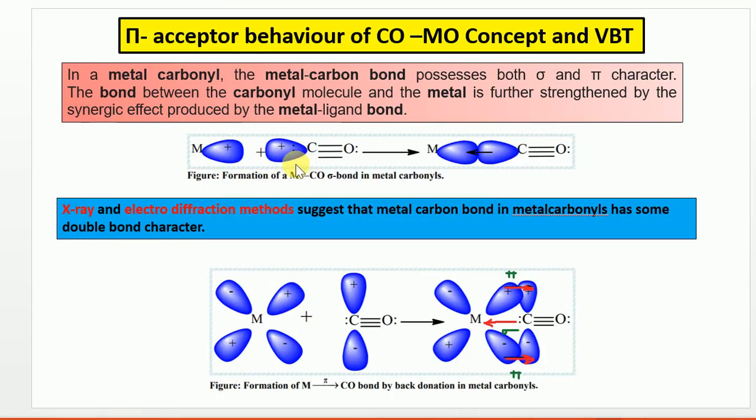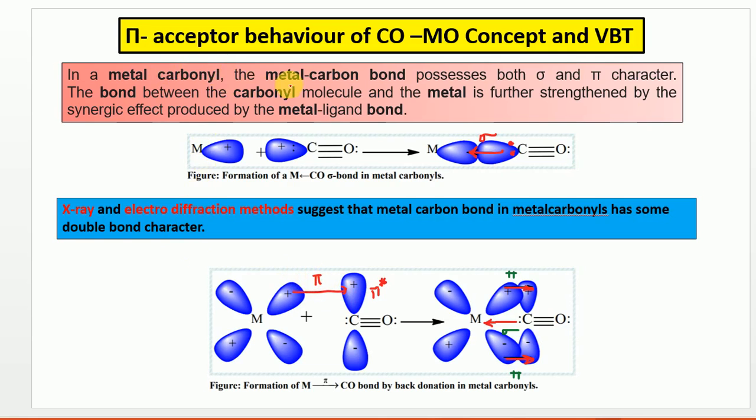In metal carbonyls, if you observe, the metal carbon bond possesses both a sigma bond as well as a pi bond. Here you see this is a carbonyl ligand, and this ligand is basically providing 2 electrons for the metal. It has a pair of electrons which it is donating to the metal, forming a sigma bond. At the same time, the metal has filled orbitals which it gives back to the carbonyl, and the carbonyl provides a vacant pi star orbital, and this is going to form a pi bond.